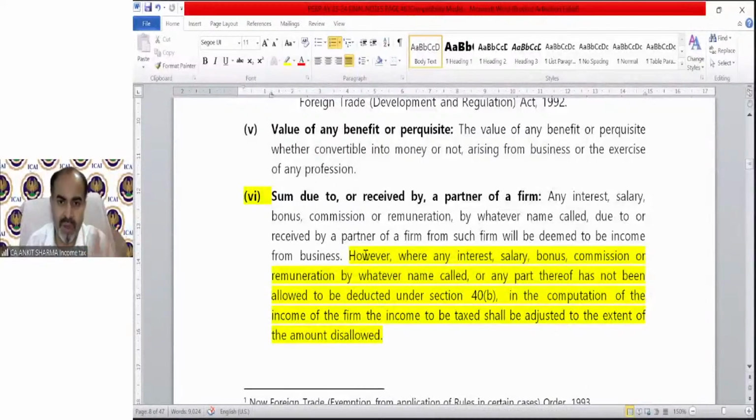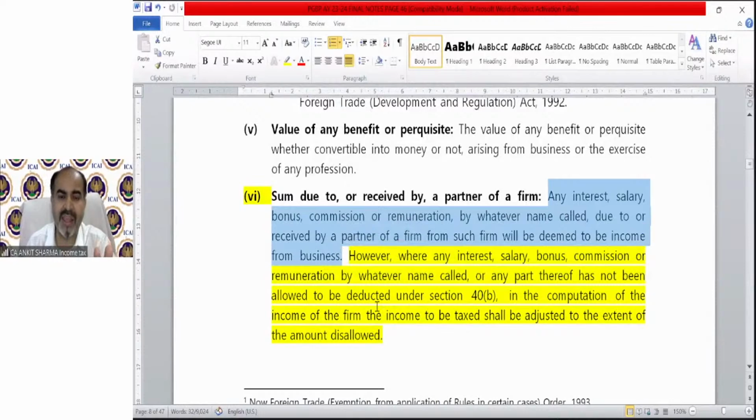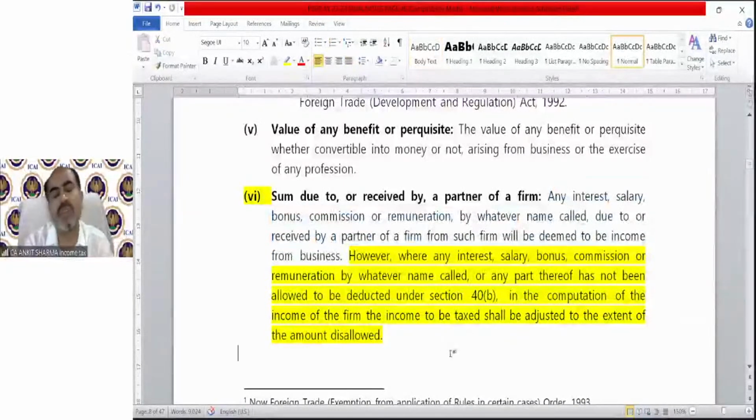So you can learn from here, for right now, that any interest, bonus, commission, remuneration you are getting from a partnership firm will form part of your PGBP. The sentence starting from however where any interest is a separate provision that will be discussed when we discuss the partnership firm provision. Not relevant right now.